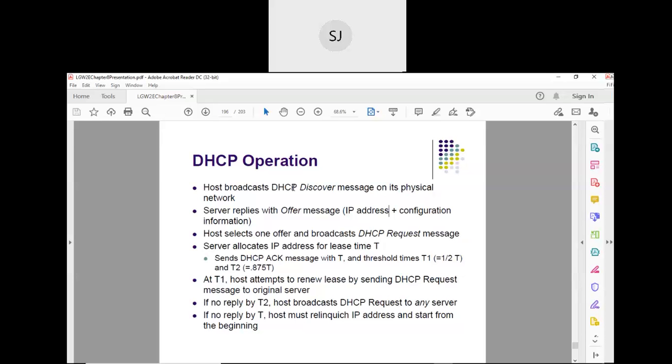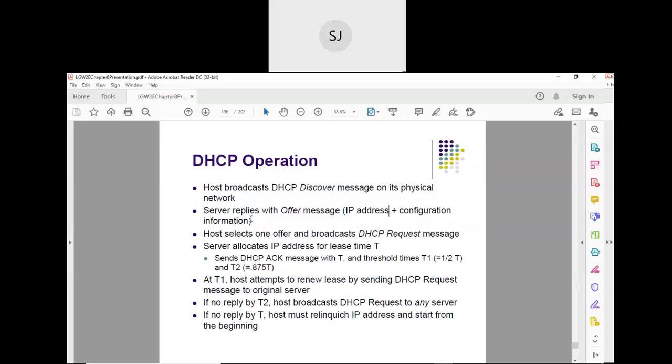Please remember that. Now the server, after receiving that discover message, sends an offer message. This is my offer, it says. That offer message contains the IP address plus other configuration information. It also contains the IP address of the server. Is it clear?